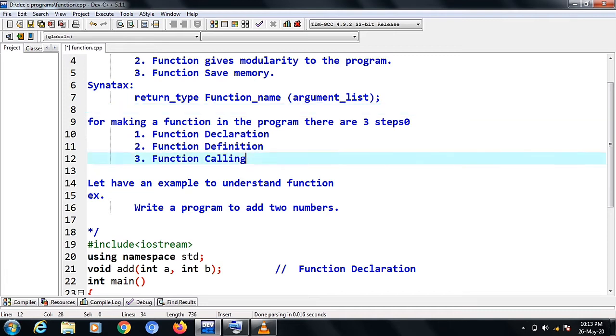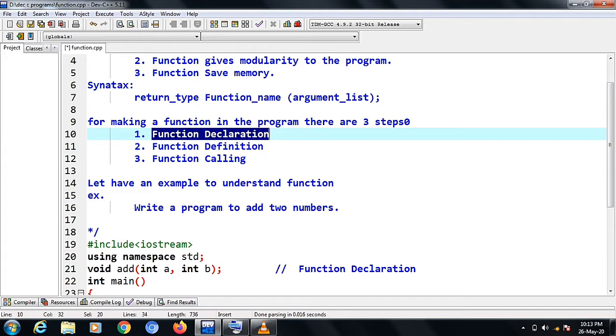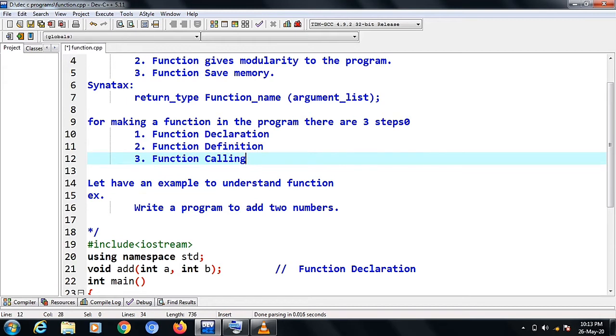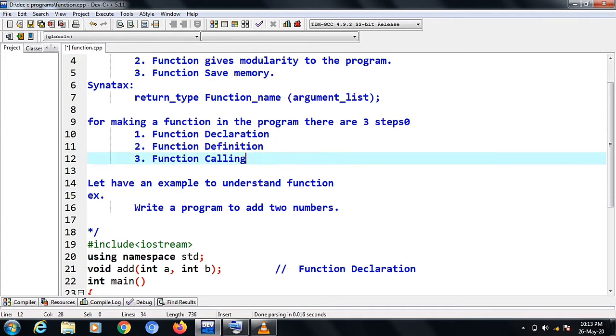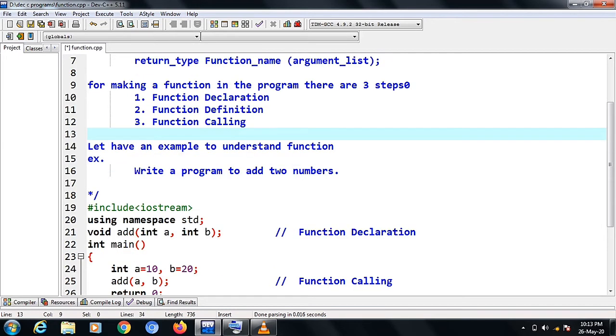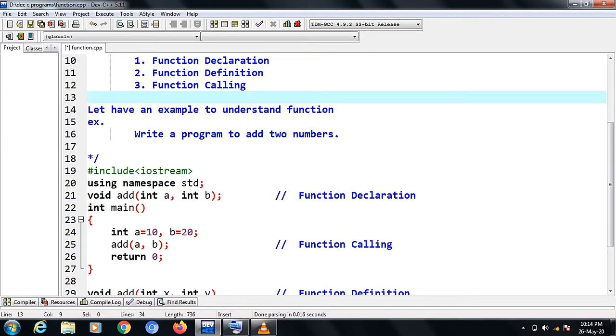For making a function in the program, you need to follow a three-step process. First, you need to declare a function in your program. Basically, this is also called the signature of a function. After that, you need to define your function. Definition means how your function will work and what it will do. After that, you can call your function in the program wherever you want, or you can call your function any number of times in the program.